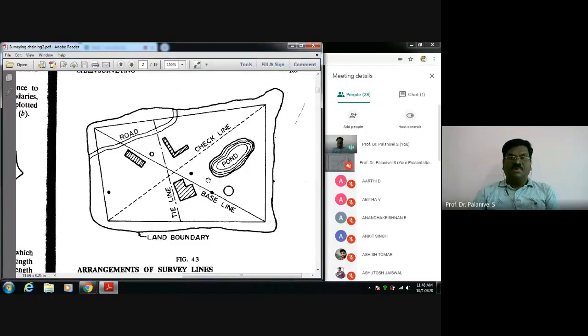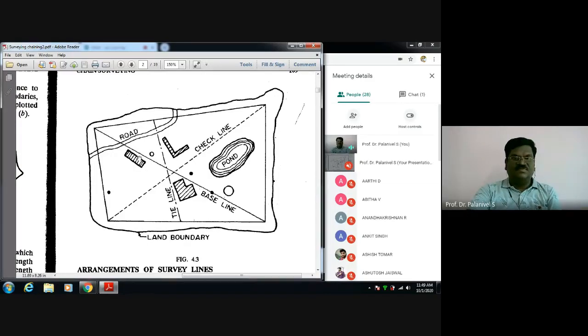I want to prepare a plan or map of this area. For that, what I am doing, I am running a traverse survey line. These are the major stations I am choosing: A, B, C, D, like that. I am joining them. I am going to run a main survey line here. This is the traverse line.